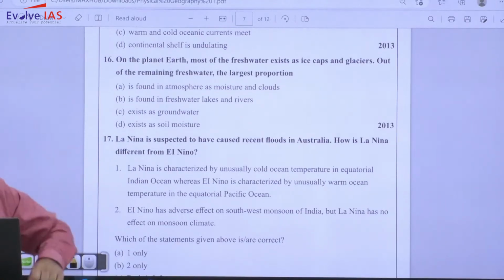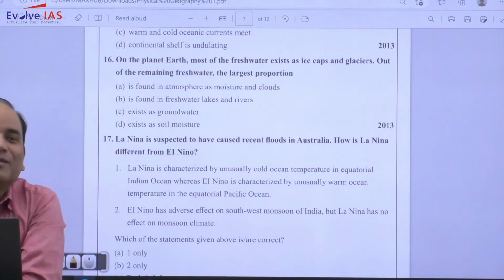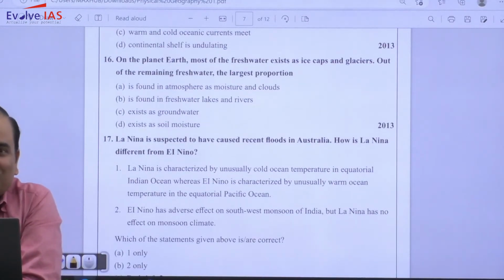And believe me, they are framing these questions regularly. Why? Because they have very much assurance on your approach. I am not saying about your knowledge or your approach, because lot of students practice 30 tests, 40 tests, 60 tests, but they forgot to just go through the last 12 years previous years question.